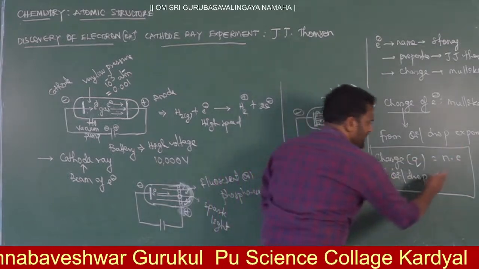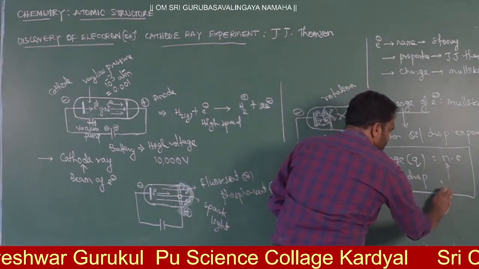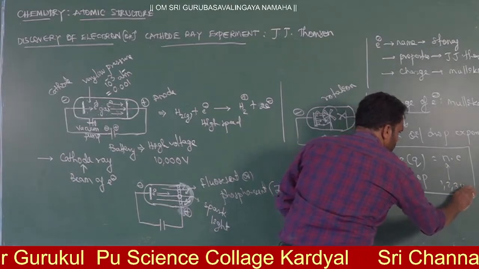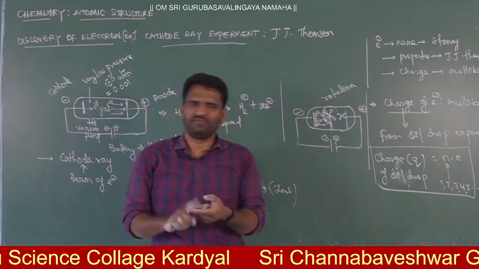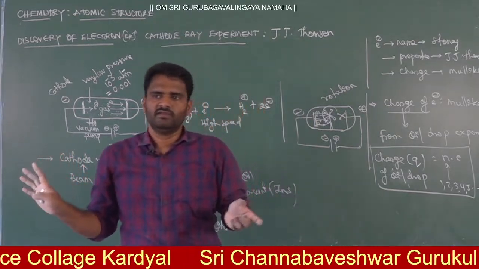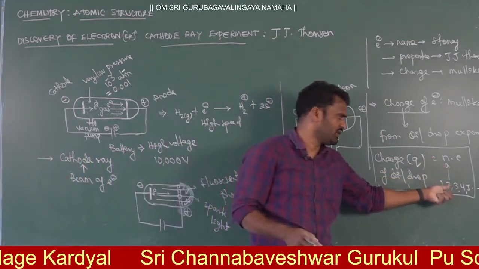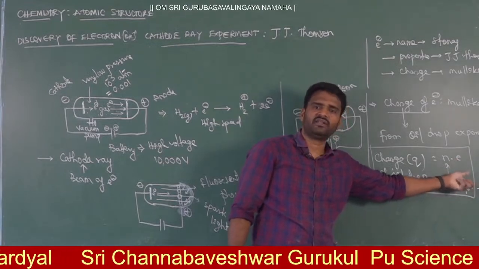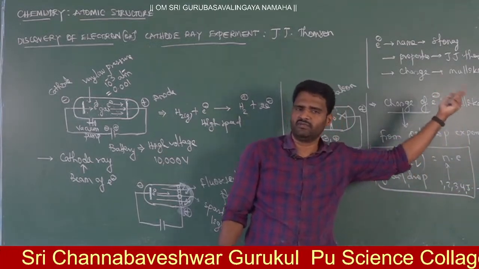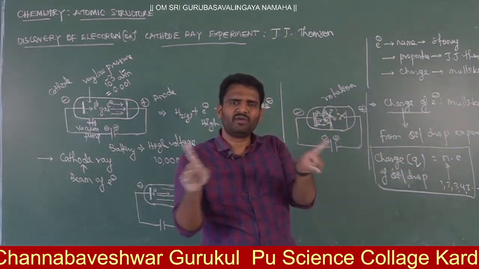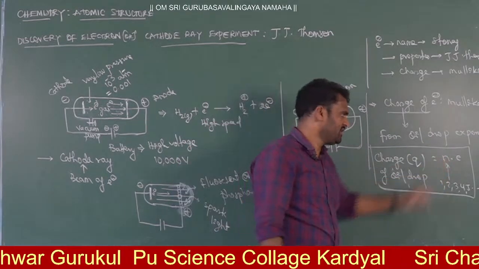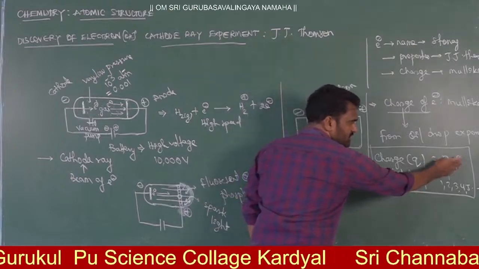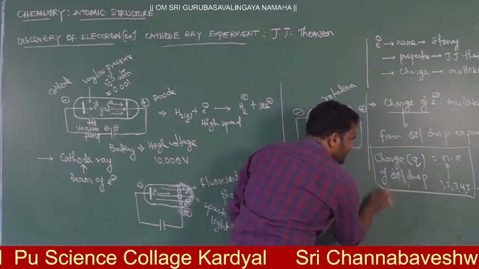Here n will always be some integer number: 1, 2, 3, 4, 5, like that. You have to get an integer, not a fraction. Why? Because the number of electrons can never be fractional. So always you will get either 1 electron, 2 electrons, 3, 4, 5, 10, 20, 50, 60, 100, 200, 500, 1000. So the number of electrons must be some integer number, not a fraction. And then here, e is the charge of 1 electron.